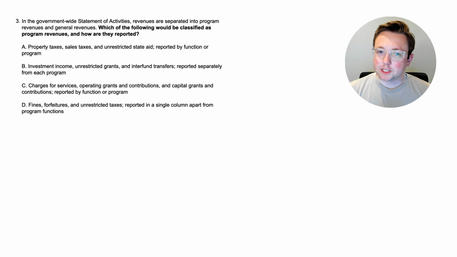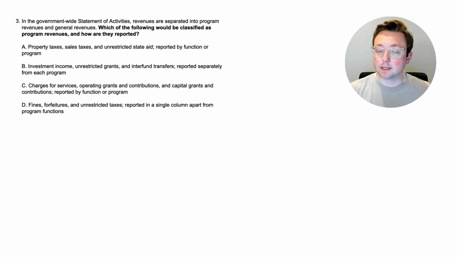All right, here we are at question 3. Which of the following would be classified as program revenues and how are they reported? Let's go up to the top. In the government-wide statement of activities, so now we're talking about the statement of activities, similar to an income statement, revenues are separated into program revenues and general revenues. So again, which of the following would be classified as program revenues and how are they reported? Let's go through the options.